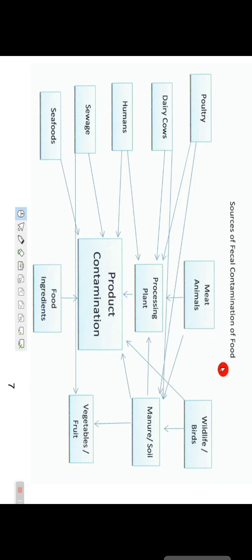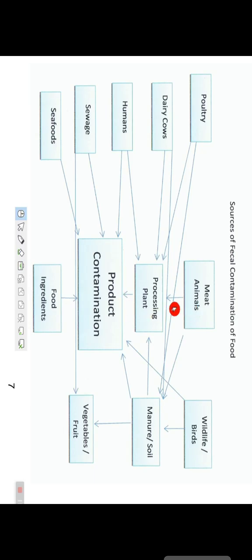Sources of fecal contamination of foods. This is the main source of fecal contamination of foods, because there are house flies, right? House flies, mosquitoes, these insects or flies, what they do, they sit everywhere. Whether fecal matter is present there or food is present there, they sit everywhere, and contamination occurs by these insects.